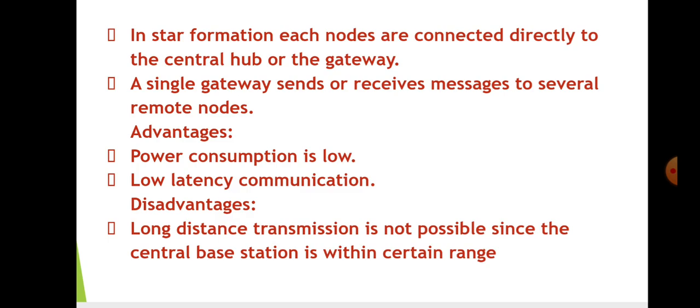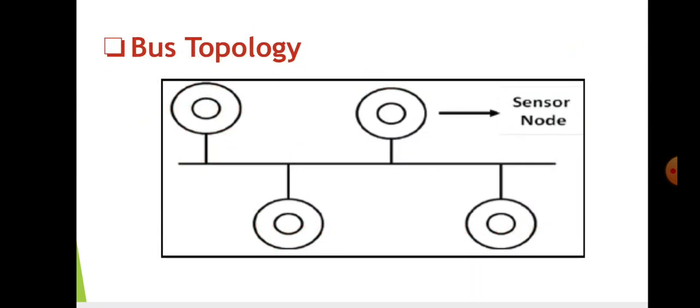One advantage is that the power consumption is very low because it is directly connected to the central hub, and also the delay is very low because there is no multi-hop communication. One disadvantage is that long distance transmission is impossible because the central hub has to be within the range of the nodes. So next is the bus topology.